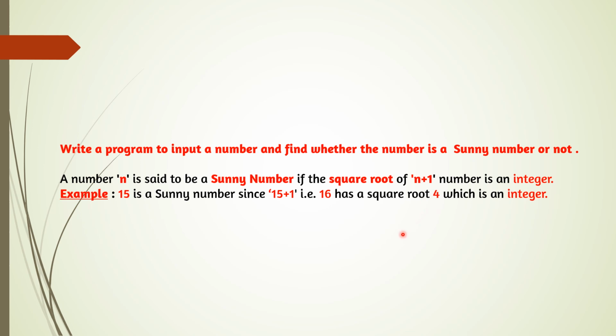First of all, once again understand how the program is working. Input a number, add 1 to the number, and then find the square root of the number. So here we are inputting 15. 15 plus 1 is 16, and the square root of 16 is 4, or we can say 4.0. That means it is an integer. So this type of number is said to be Sunny.